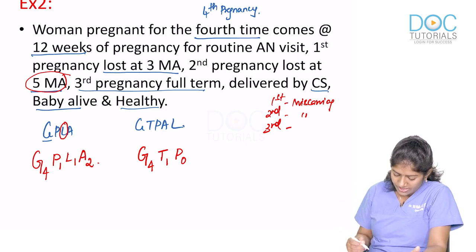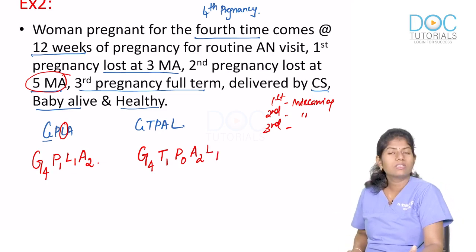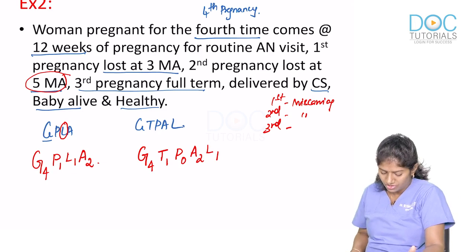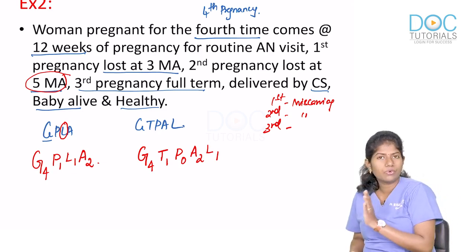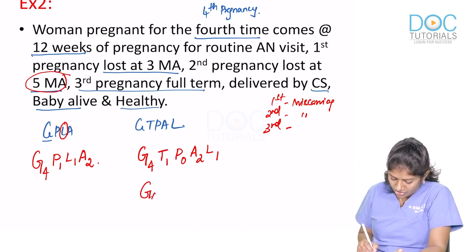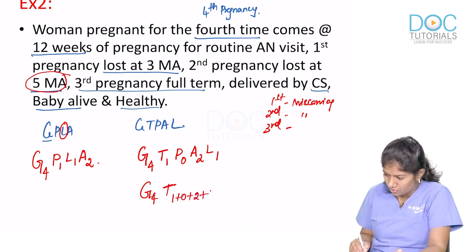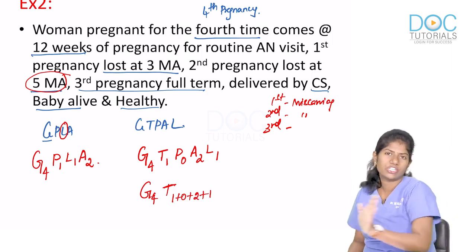Okay. Abortion again 2, live babies 1. So what is her GTPAL score? Her GTPAL score is gravida 4, T1, P0, A2, L1, and this can be written as G4, T1 plus 0 plus 2 plus 1. Okay, this is GTPAL.